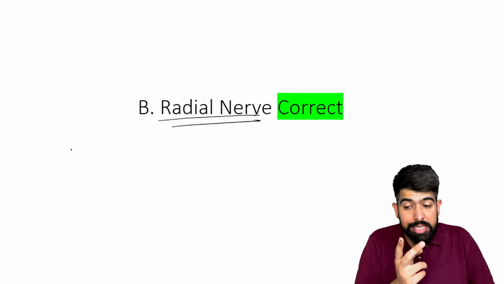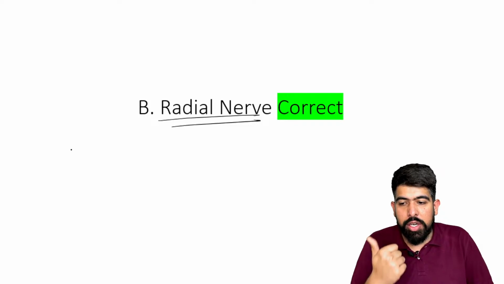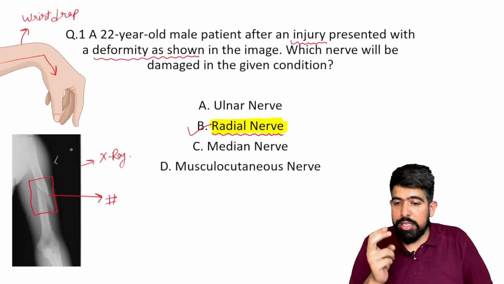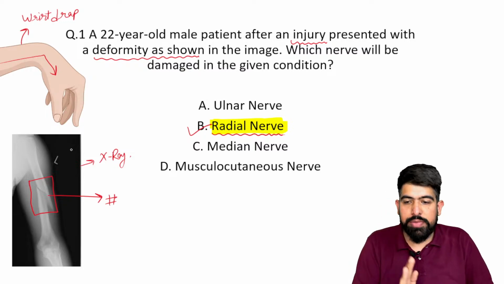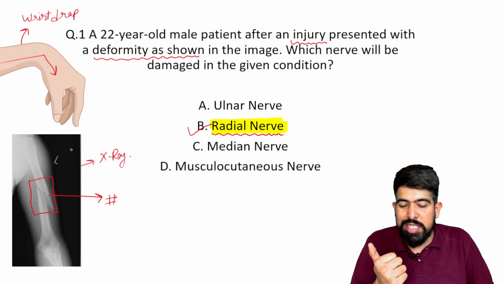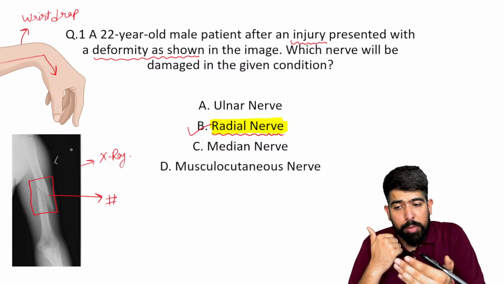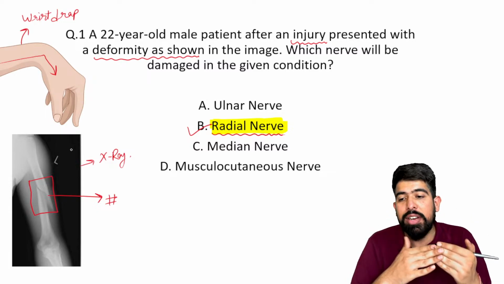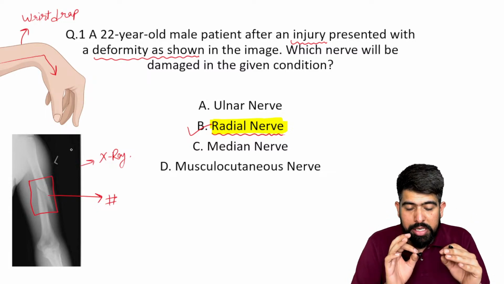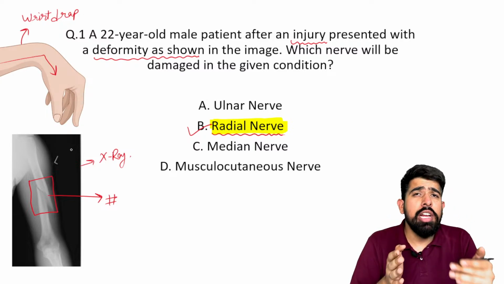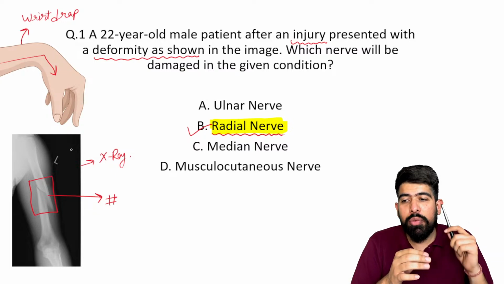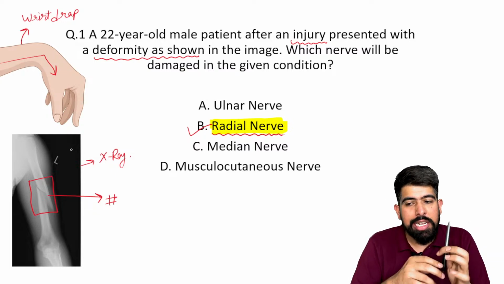Yes, exactly, doctor. You can get this question with the X-ray also. If only the X-ray is given, this will also be correct for you, that the shaft of the humerus is fractured. So the radial nerve is passing along the shaft of the humerus, and it is the most commonly injured nerve in fracture of the shaft of the humerus. Please understand, the most common nerve damaged in fracture of the shaft of the humerus